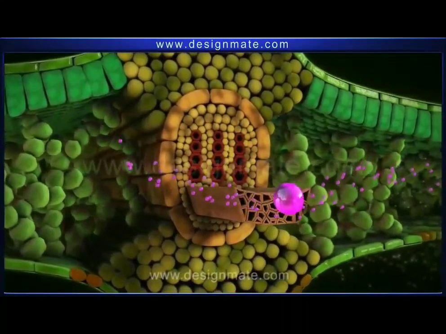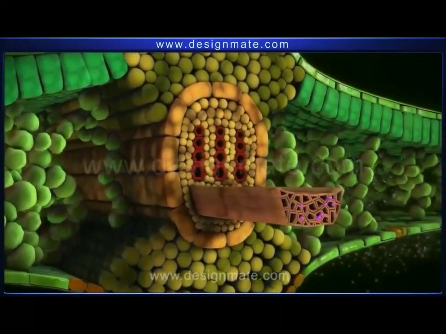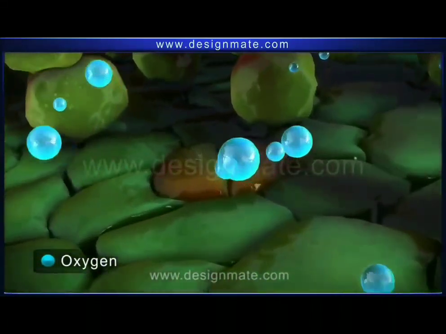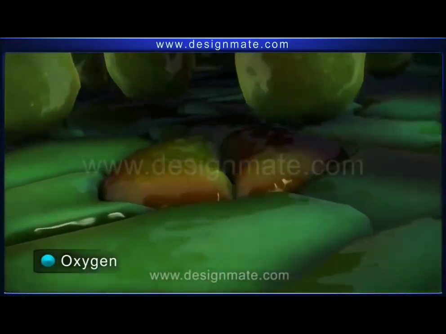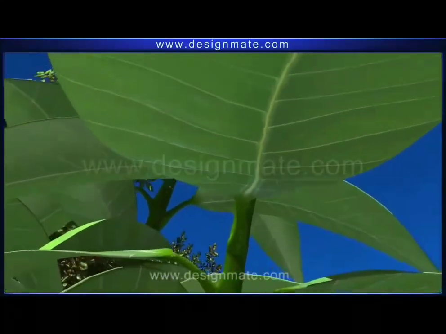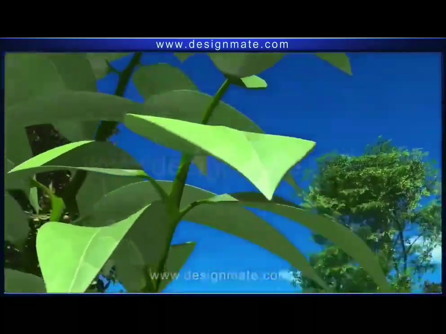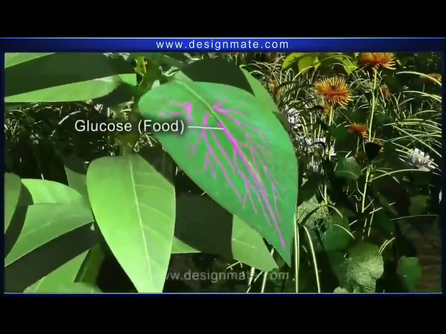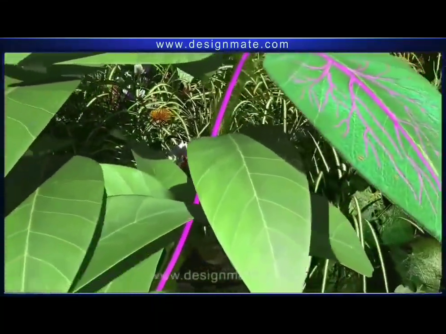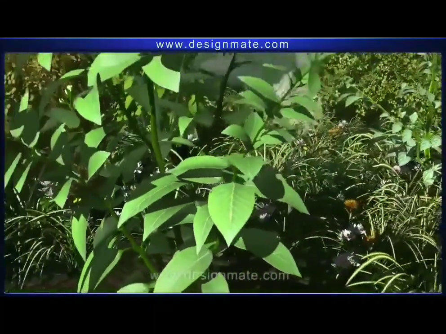These are the phloem tubes. Of the oxygen produced by plants, some remains in the plant and the excess oxygen is released into the atmosphere. This is the glucose or food. From the leaf it is transported to all the parts.